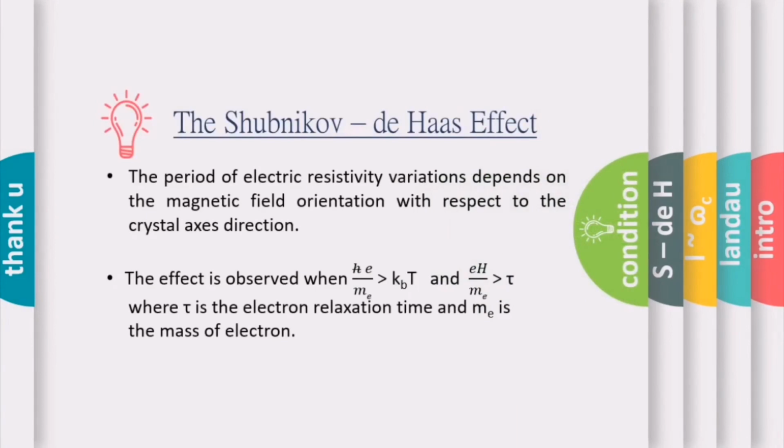In order to observe this Shubnikov de Haas effect, we need to ensure two conditions.